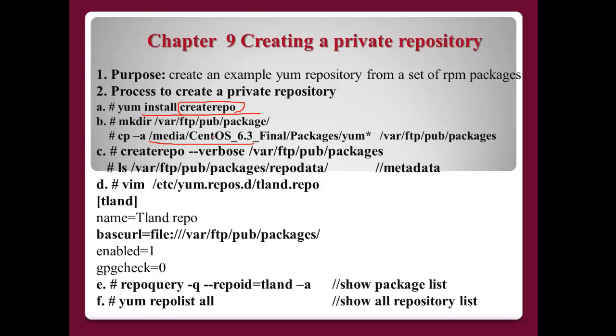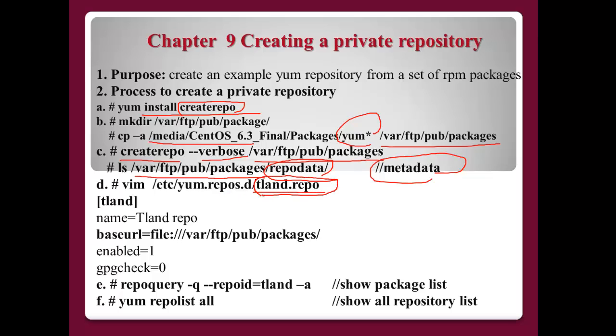I will copy some packages, for example this one, to here, and after that run createrepo on this directory, which will be the private repository directory. After this command, you can find some metadata, repository data like this. And after that, /etc/yum.repos.d.